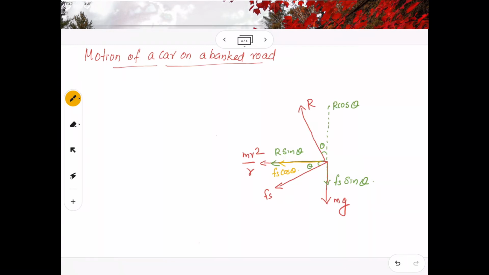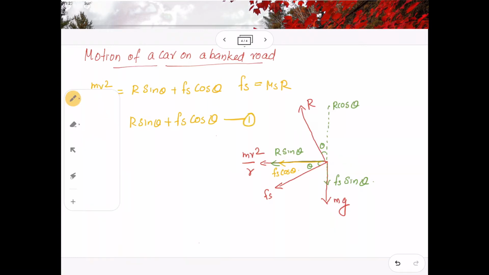Okay, from this equation, let me write mv square by r equal to R sin theta plus Fs cos theta. Now, you know what is Fs? Fs is the static frictional force, which will be mu s into R, where R is the normal reaction. So mv square by r equal to R sin theta plus Fs cos theta. Let it be equation number 1.